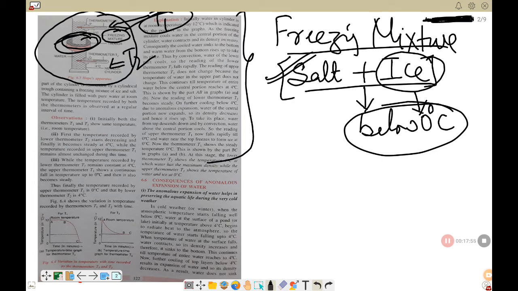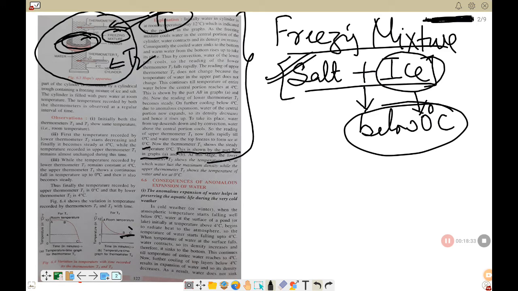Now, the reading of the lower thermometer T2 becomes steady. On further cooling below 4 degrees Celsius due to anomalous expansion, water of the central portion now expands, so its density decreases and hence it rises up to take its place. So water from the top descends down by convection. Water above the central portion cools. So the reading of the upper thermometer T1 now falls rapidly till 0 degrees Celsius. Clear? This is shown by part BC in the graph.